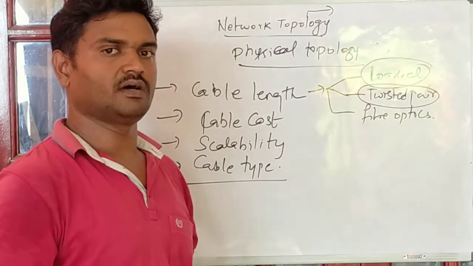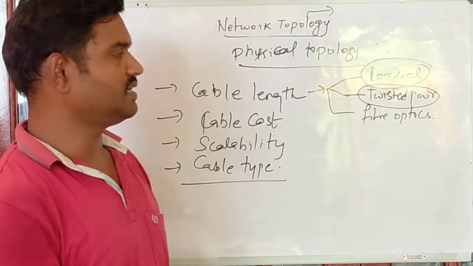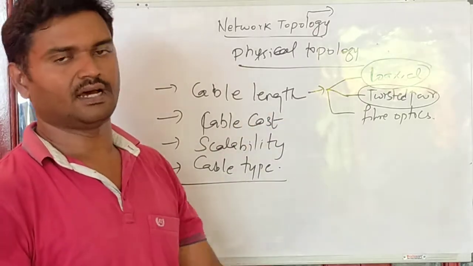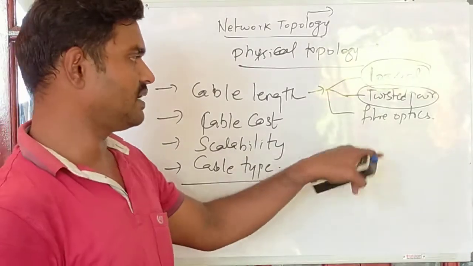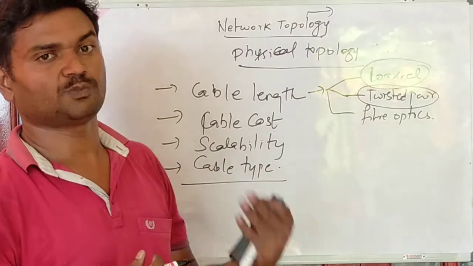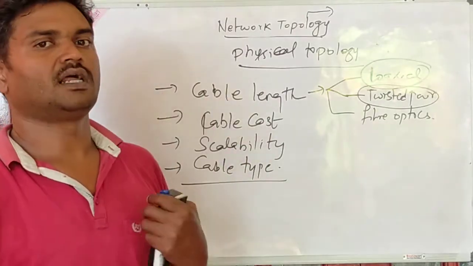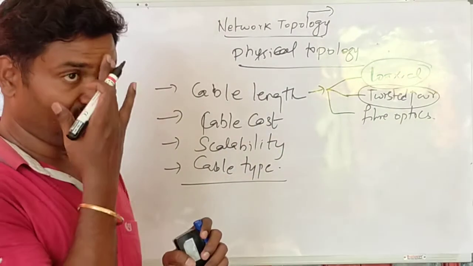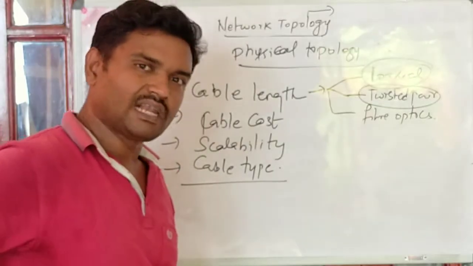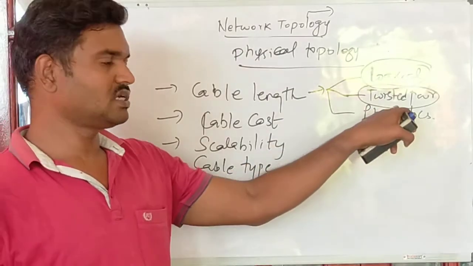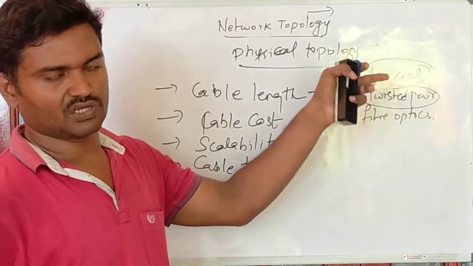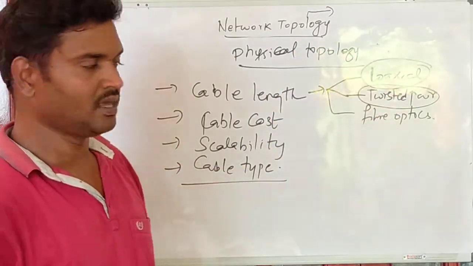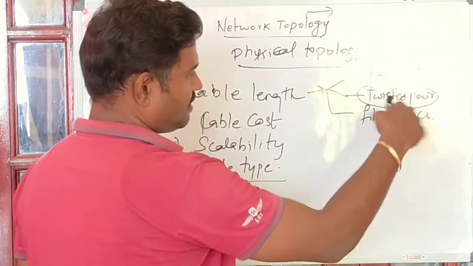Twisted pair can give performance up to 100 meters, whereas coaxial cable can provide a bit higher length compared to twisted pair. And fiber optics is too expensive a cable to be used for a LAN network. So if you are going to have a LAN network, then a cable type like twisted pair can be used, because it is less expensive compared to coaxial and fiber optics. It purely depends on the requirement.